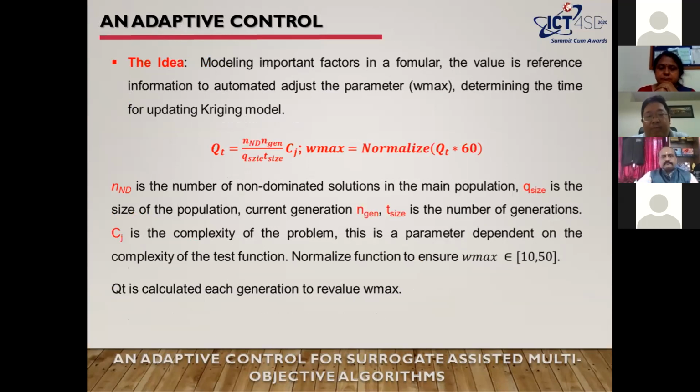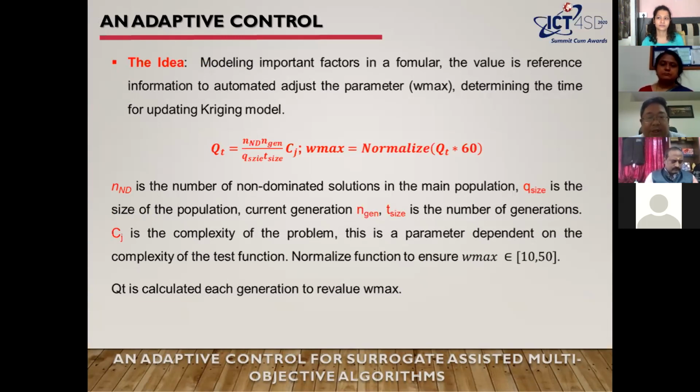About the idea, we model the important factors in the formula, and the value of the reference information automatically adjusts the parameter that determines the time for updating the Kriging model. The formula is on the screen, and the meaning of the components is shown, such as NG, the number of non-dominated solutions in the main population.